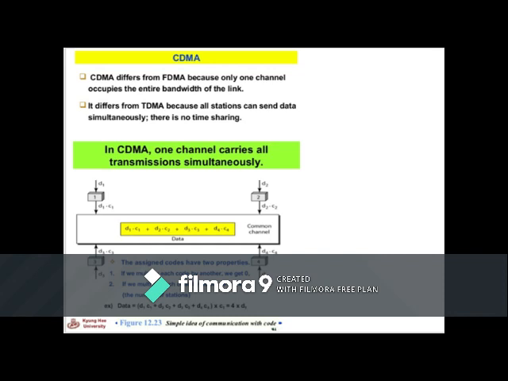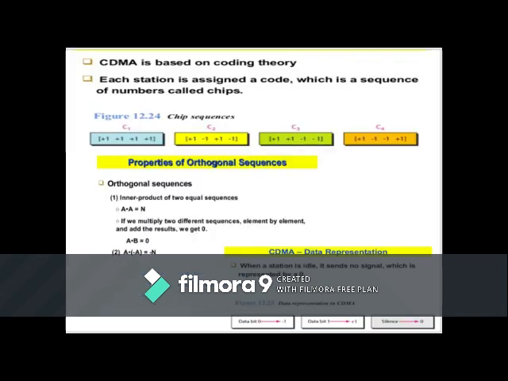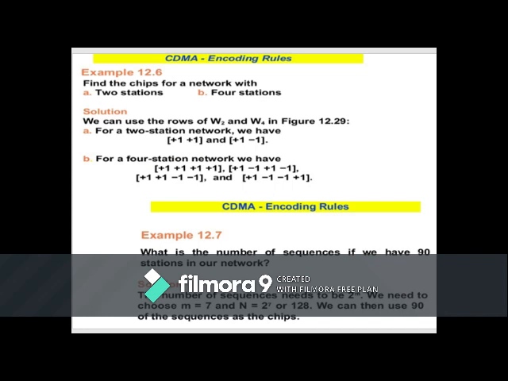See here, with different codes, we have different colors for different stations. The analogy is, suppose you put some people in a room where each person talks in a different language. If that is the case, the data from station 1 is D1, the data from station 2 is D2, and so on. The code assigned to the first station is C1, to the second is C2, and so on. If we multiply each code by another, we get 0. If we multiply each code by itself, we get 4, that is the number of stations. So that's the idea behind this.